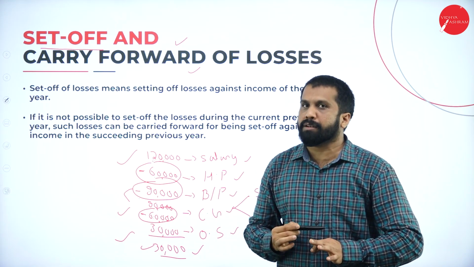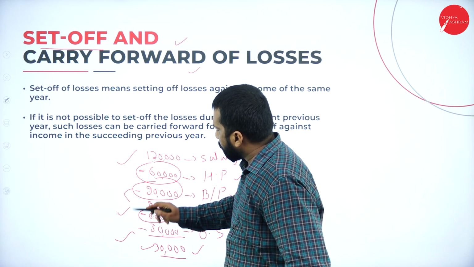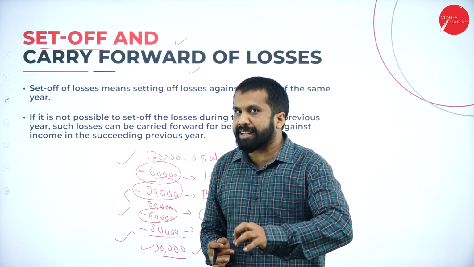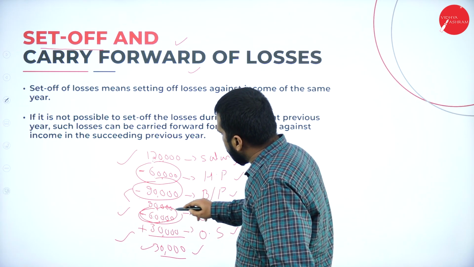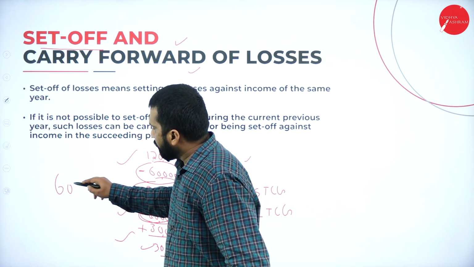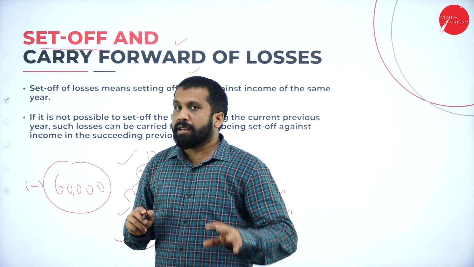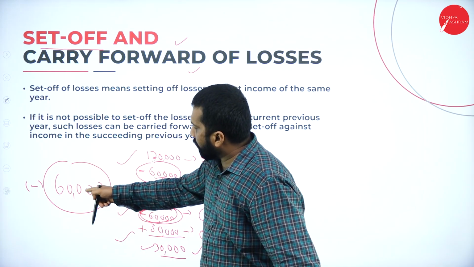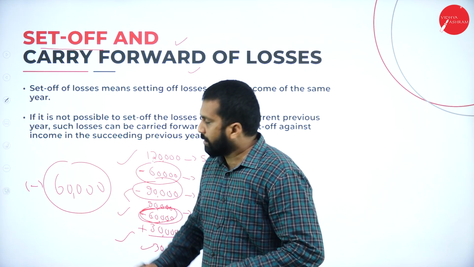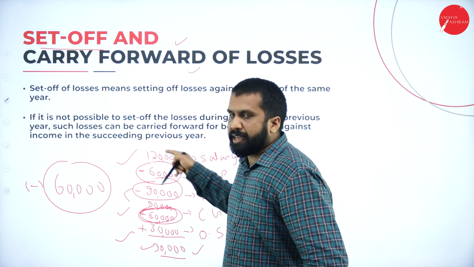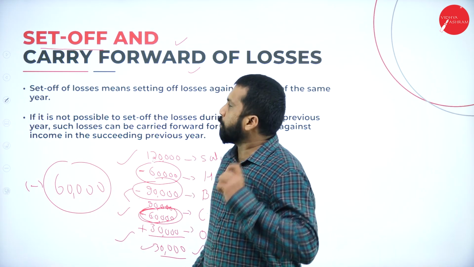What is carry forward? Very simple. Just assume that you got another 30,000 loss. Or else, let it be positive only. Your long-term capital gain, how much is loss? 60,000. What is the loss? 60,000. The rule says that you cannot adjust this capital gain with anything. You cannot adjust this loss to anything. Then what should I do with this minus 60,000? You have an option. What is that?